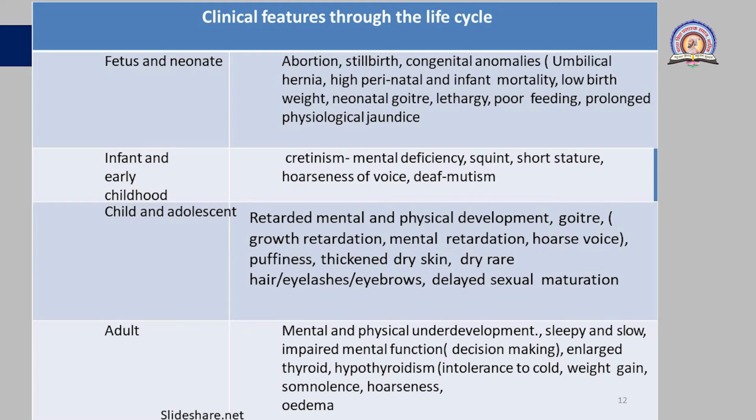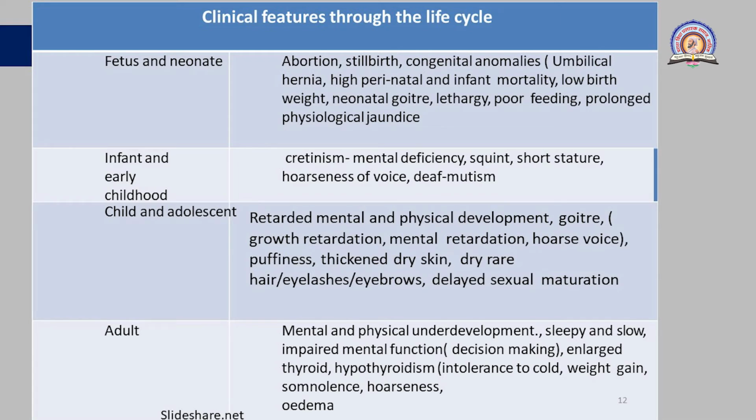And in adults, as we already discussed, they may suffer from mental and physical underdevelopment. Both underdevelopments are given here. Then they feel sleepy and slow, you can call them slow-motion people, or they work so slowly as compared to other people.